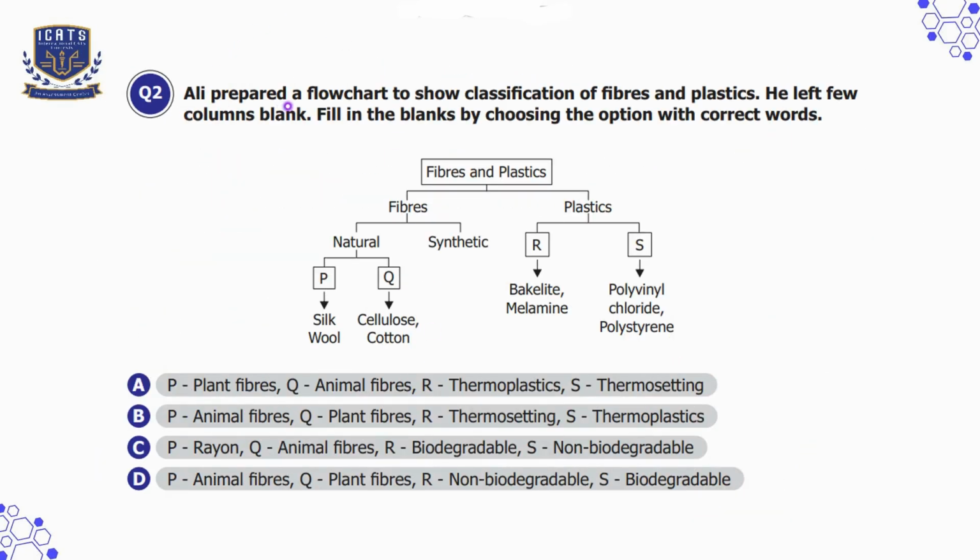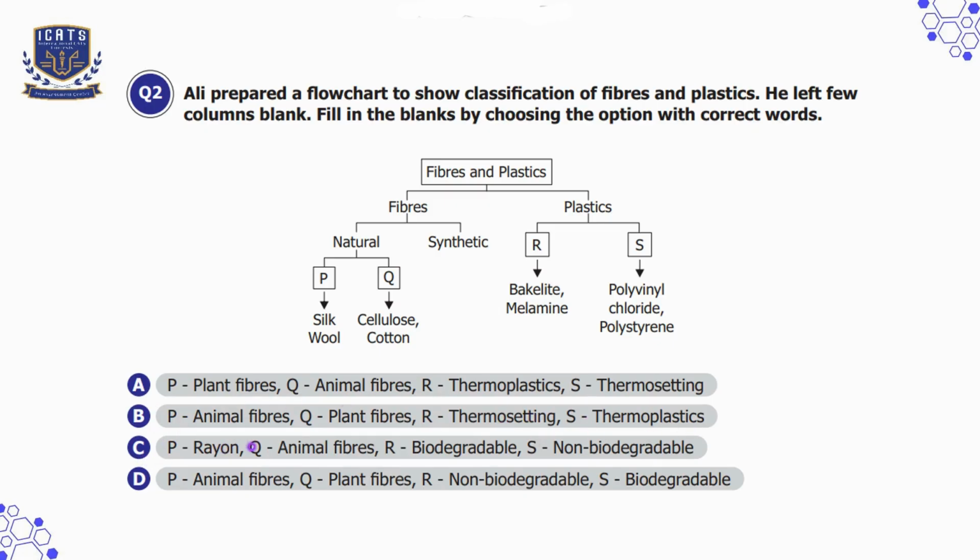Question number 2. Ali prepared a flow chart to show classification of fibers and plastics. He left few columns blank. Fill in the blanks by choosing the options with correct words. Option A, P, plant fibers, Q, animal fibers, R, thermoplastics, S, thermosetting. Option B is P, animal fibers, Q, plant fibers, R, thermosettings, S, thermoplastics.